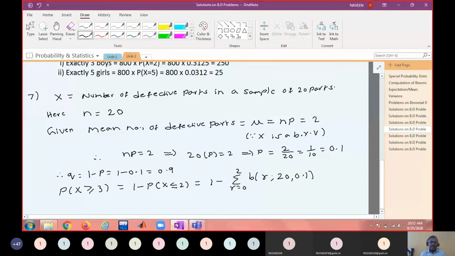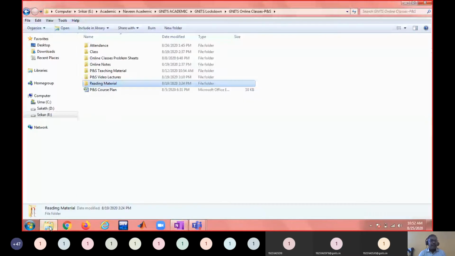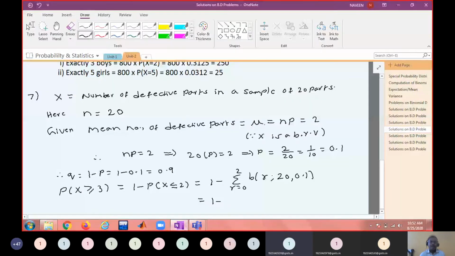Now can you look at your cumulative distribution table and tell me, for n equal to 20, is it there? Yes, sir. It is 0.6769.